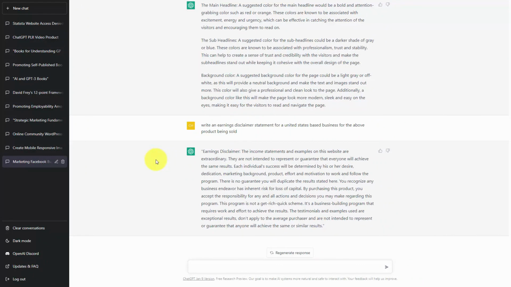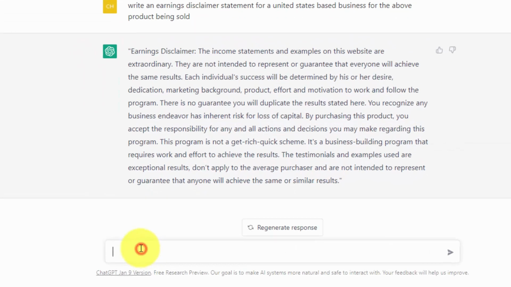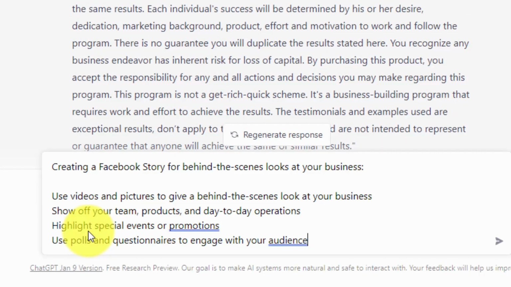Welcome back. We are going to use the context we have created in order to write an opt-in page. And basically, what we're going to do is give individuals information from one of the modules. Now we're going to ask ChatGPT to write the copy for our opt-in page. So we're going to paste in what the individuals are going to learn in the lead magnet. We're going to paste that into the dialog box. And then we're going to give the rest of the prompt and instructions to ChatGPT.